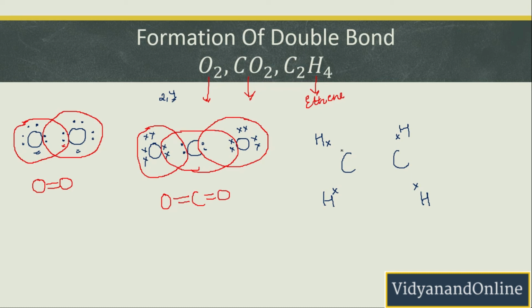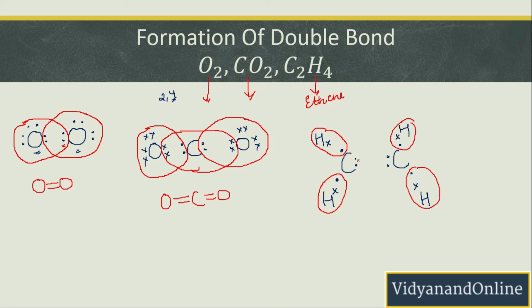So let me represent them like this. One here, so that it becomes easier for me to show how the bond is formed. And 2 here. Similarly 2 here, 1 here and 1 here. Now let us see how they will be sharing the electrons. So hydrogen will be sharing 1 electron from the carbon to become stable. Same with this hydrogen also, same with this hydrogen and same with this hydrogen.